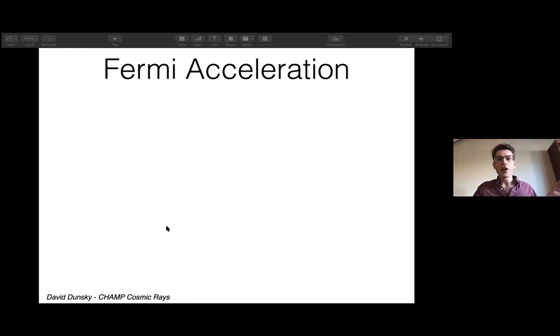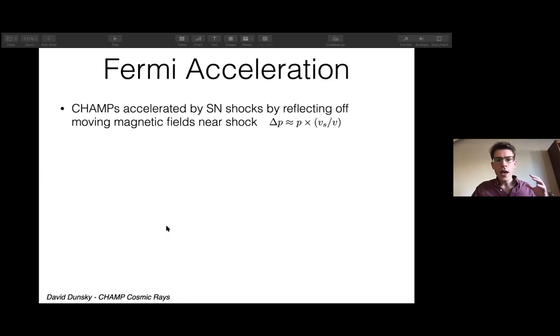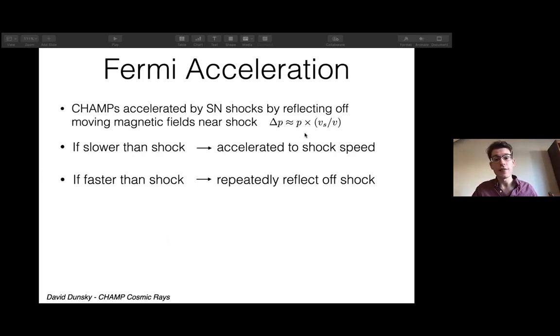All right, I'll talk briefly about Fermi acceleration, not the derivation per se, before going on to the third rate. The idea is that it's the same mechanism of imparting momentum as a ball gaining momentum when it reflects off a moving wall. In this case, you get some change in momentum that's proportional to the momentum itself.